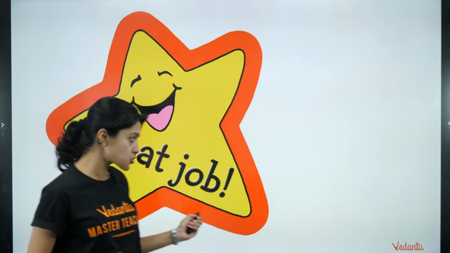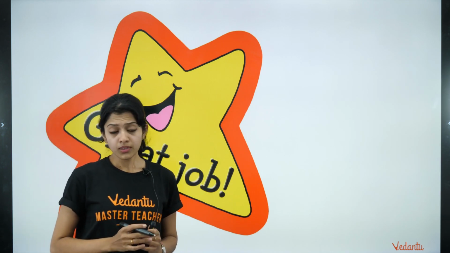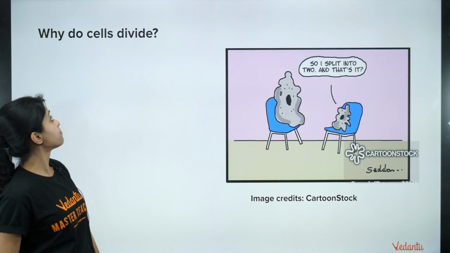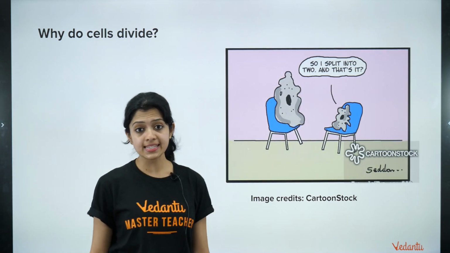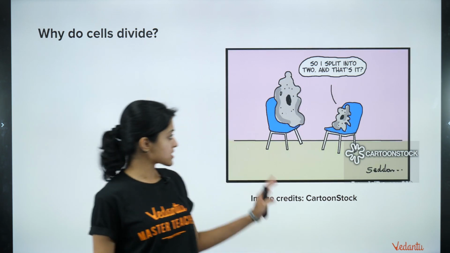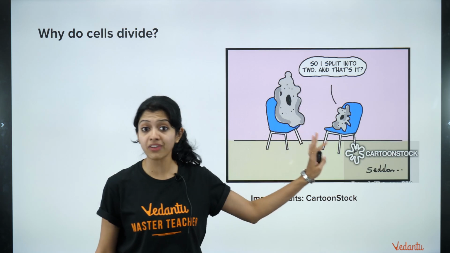Let's go on to the next thing. What was our topic for today? Cell cycle, right? So this, I guess, set a context to understand what a cell is, just to recap what you have learned before in your lower grades about the cell. But this is very important, right? Why do cells divide? Why do you think cells divide? In fact, if you just look at this cartoon, I found it very cute, okay?